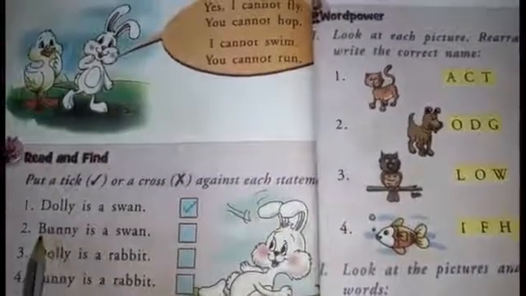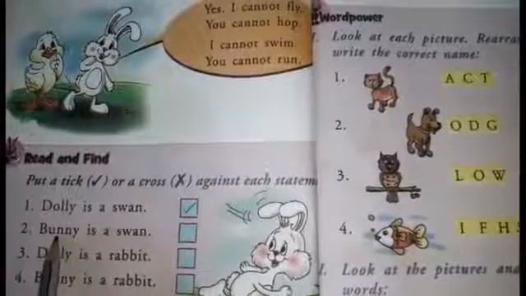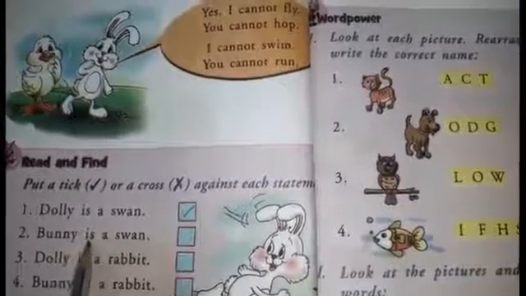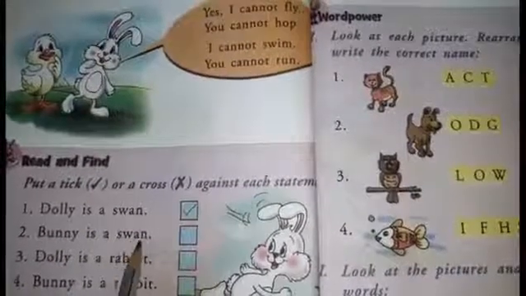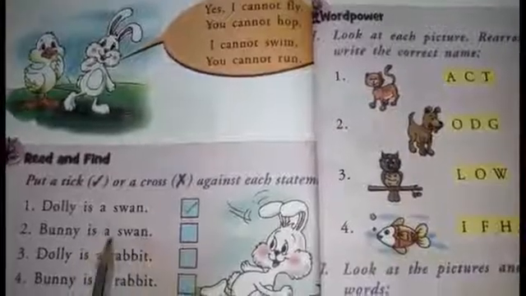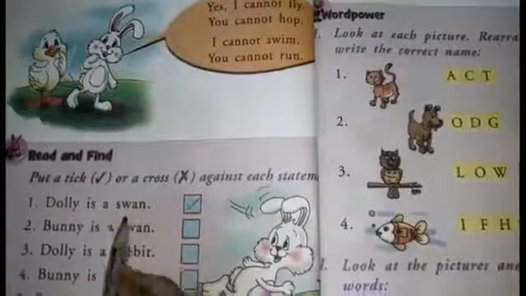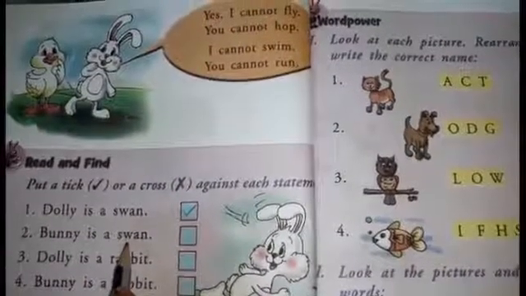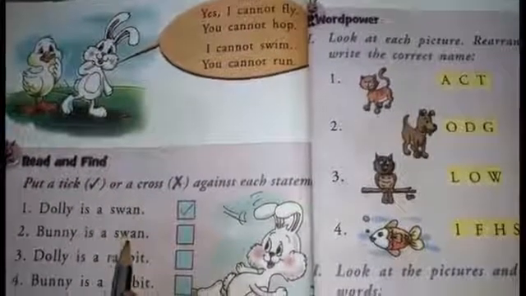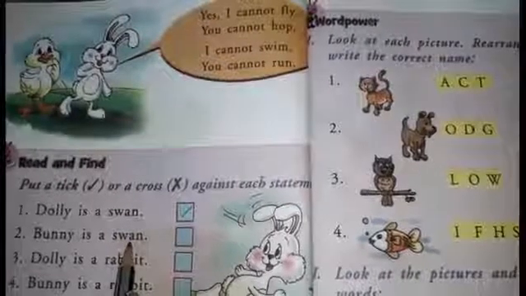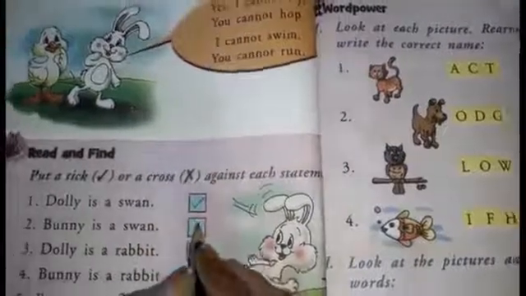Next. Question number 2. Bunny is a swan. Children say, is Bunny a swan? No, Bunny is a rabbit. So here the given statement is wrong. We have to put cross mark.